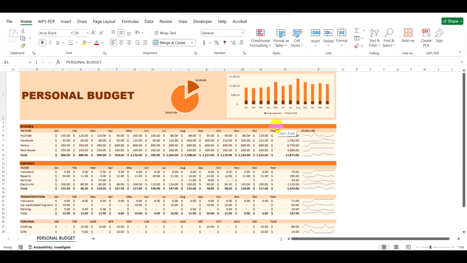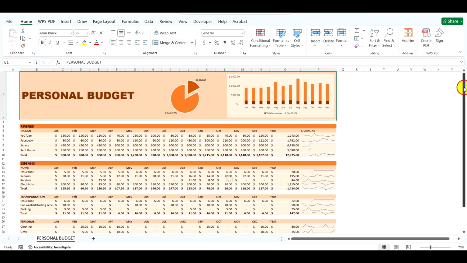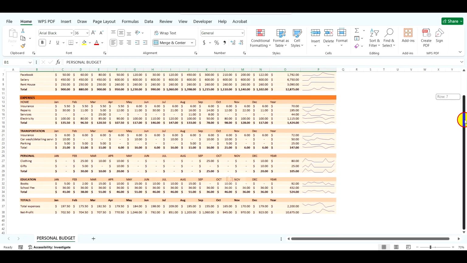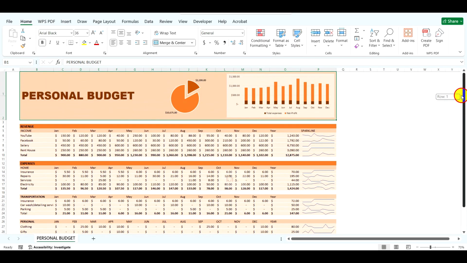How to create a personal budget in Excel. This is an example we'll manage on an income and expense template in Excel. Step 1. Create and style the title.